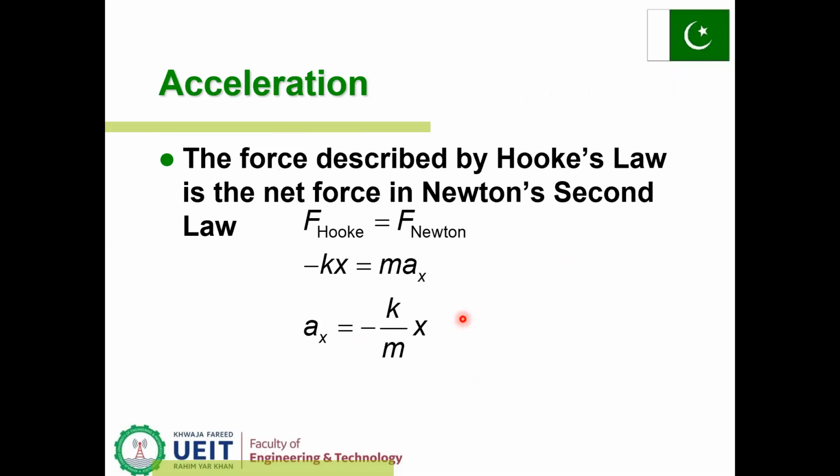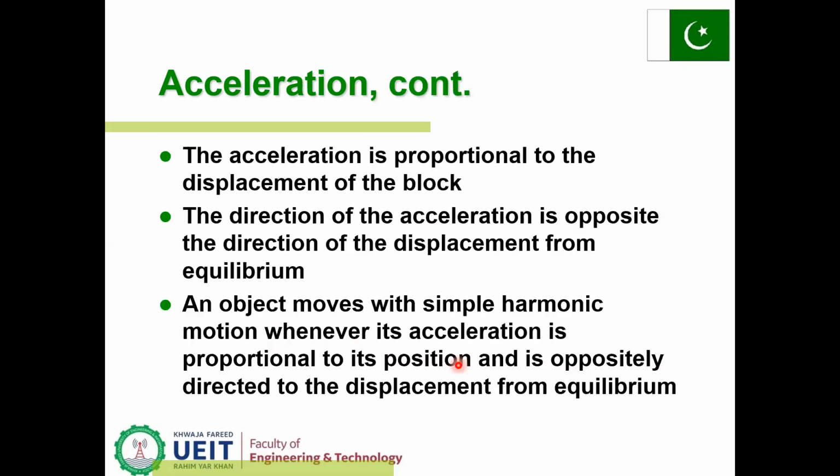What about acceleration? If we equate these two equations, Hooke's law and Newton's law, then we can find the acceleration of the spring mass system. Hooke's law says that F is equal to minus kx, and Newton's law says that F is equal to ma_x. So the acceleration in the x direction can be calculated as minus k over m times x. Acceleration is proportional to the displacement of the block.